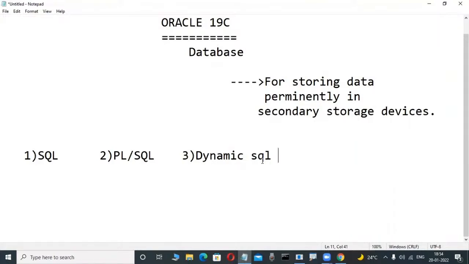SQL is a common one, but the syntaxes are different and the functions are also different. I'm already telling you. For a DevOps engineer, a little bit of SQL is enough, not more SQL required. But here we are learning pure database, so we are giving so much knowledge. Based on your requirement, you take that knowledge.